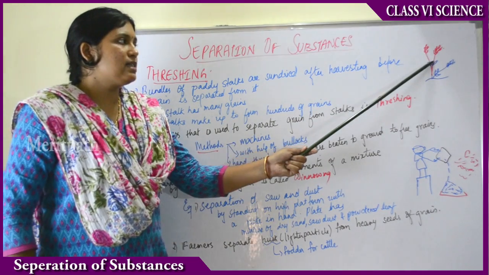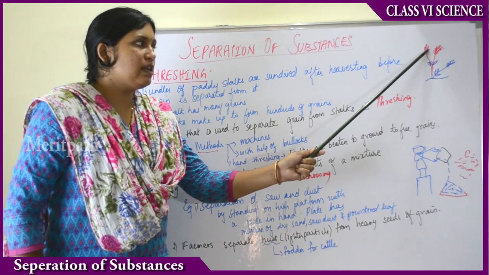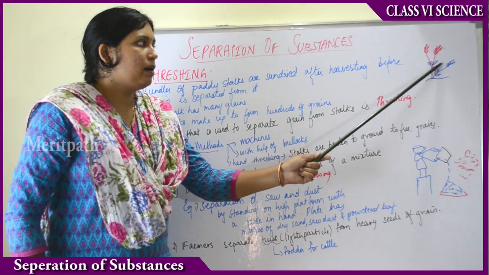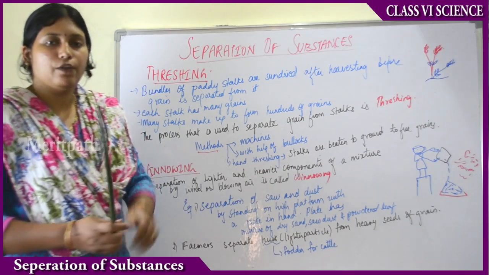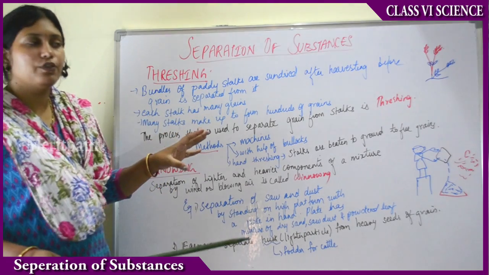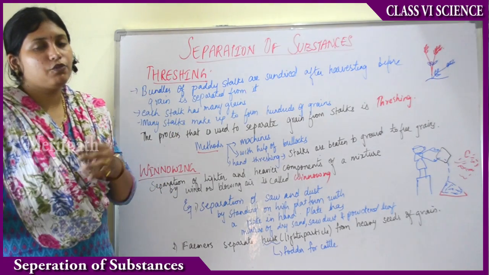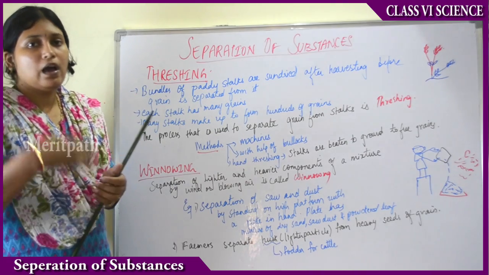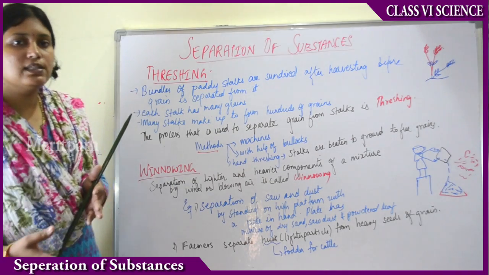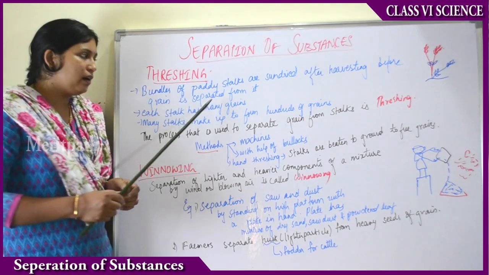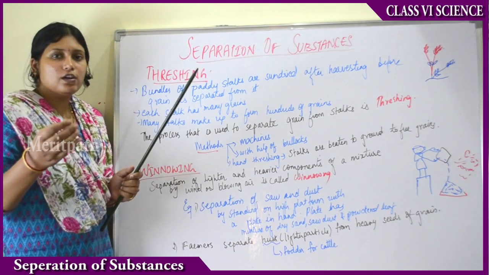So from these stalks, we need to separate these rice or wheat grains, right? But after we cut these from the plant, after harvesting, they put them for drying in the sun for a few days. After drying in the sun for a few days, then only the grains will be separated from them. Raw, we cannot separate the grains.